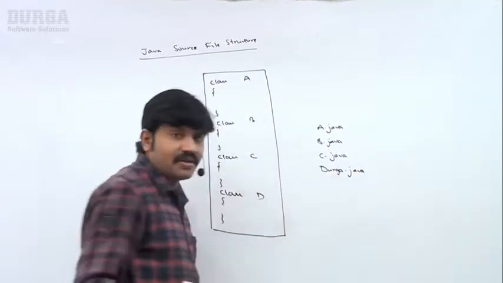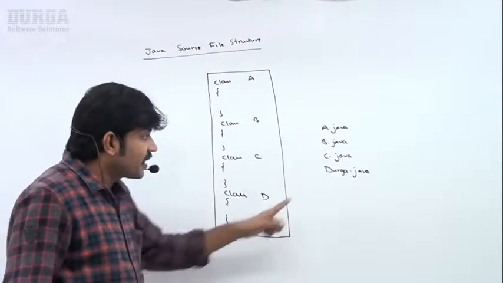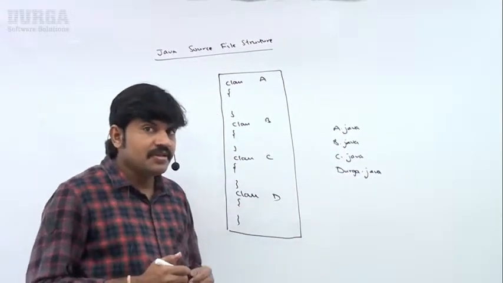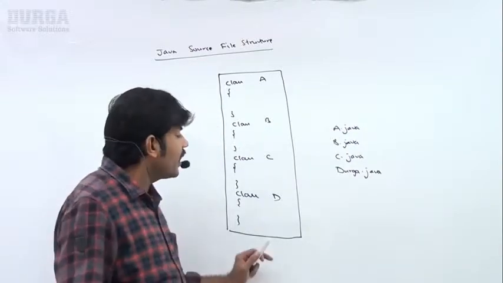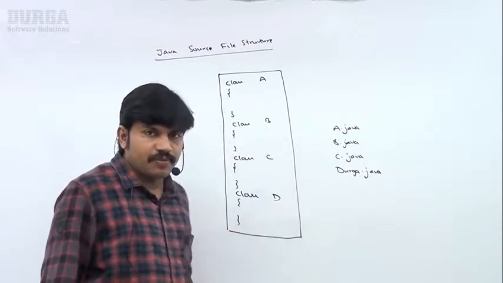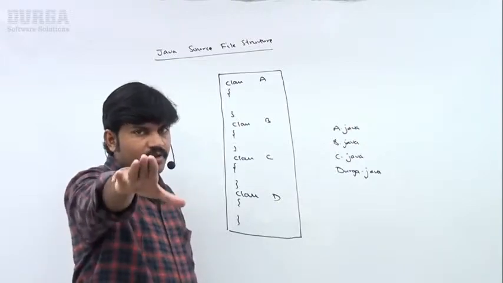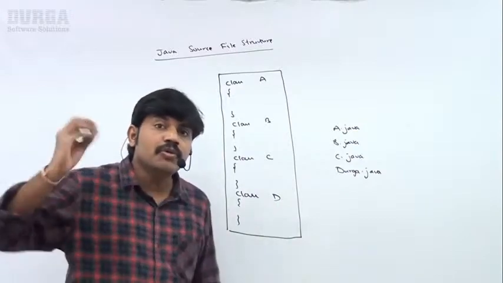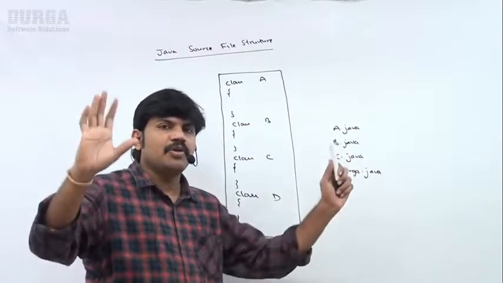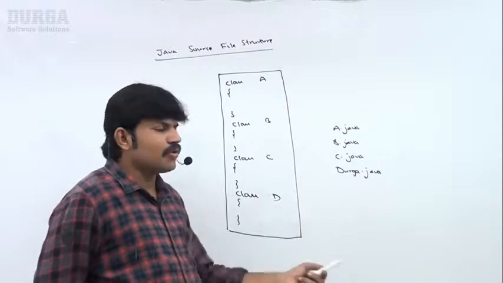Have you observed, the Durga class is not there. Can I save this one as Durga.java? Based on which rule do we give the name for this Java program? For this example you can use any name, no problem at all.